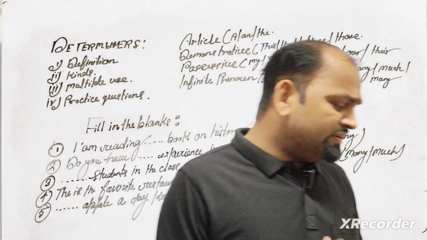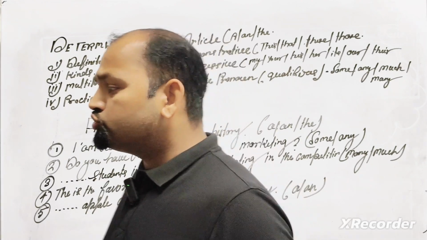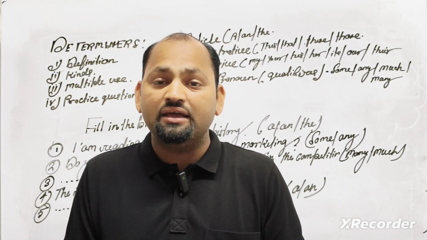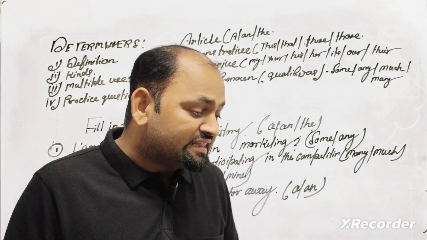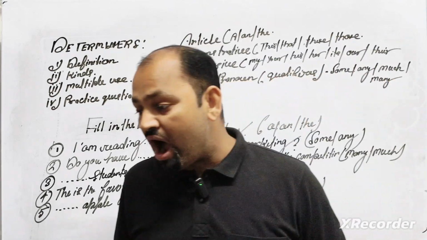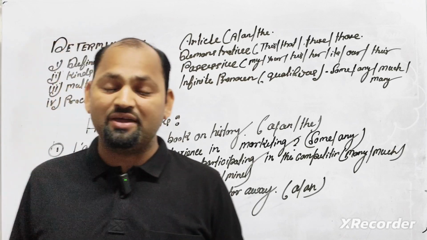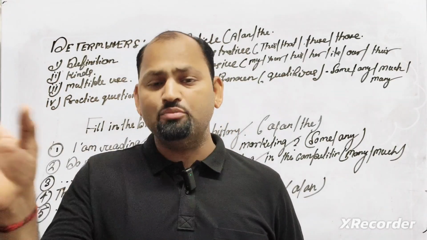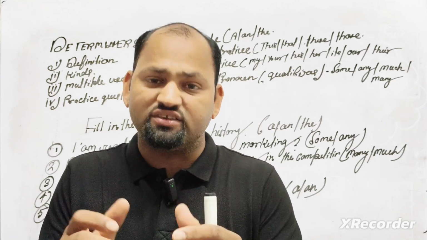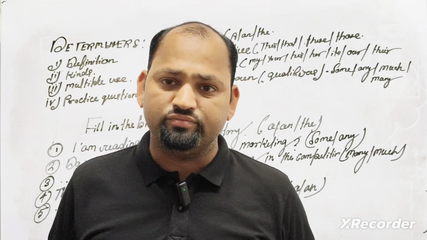Dear students, if I discuss what you mean by determiners, what is the definition? Nothing else, you just have to understand it a little bit. Determiners are those words that are used before a noun. They are used before a noun. Why? Because they tell you about possessive case, quantity and many more. Determiners are a few words which are used before a noun.